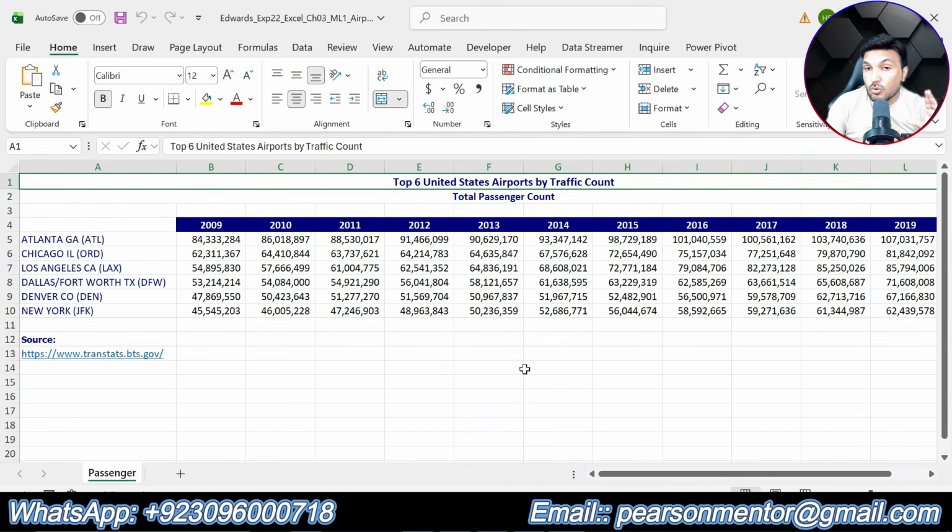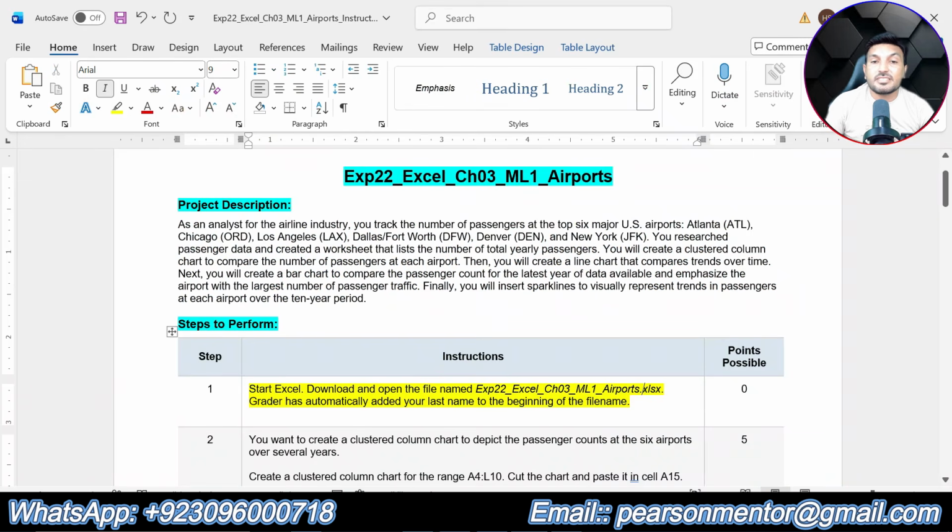So I have already downloaded this Excel workbook, and this is the workbook that we are going to use to solve this assignment. We will apply all the instructions, all the formulas, all the functions to this Excel workbook, and we are going to make this workbook into its final form for submission. So step number 1 of the assignment is just about downloading this Excel workbook. I have already downloaded it, and you can download it from your course dashboard. There is nothing else to solve in step number 1.